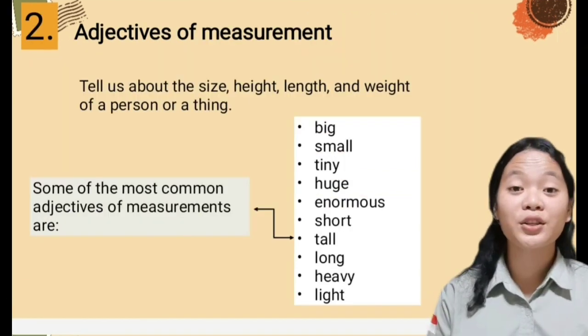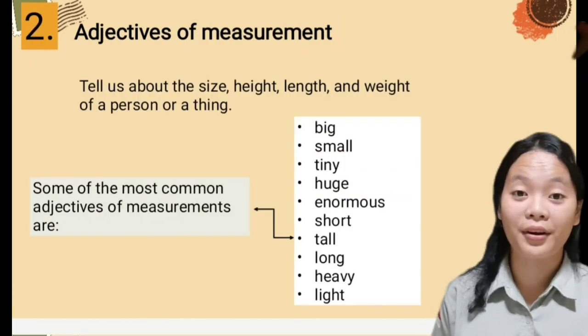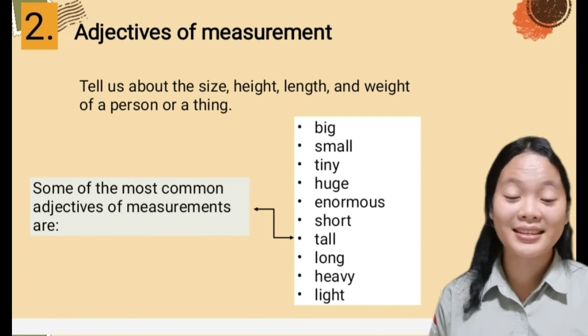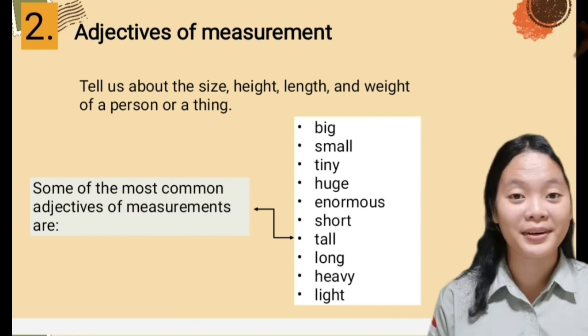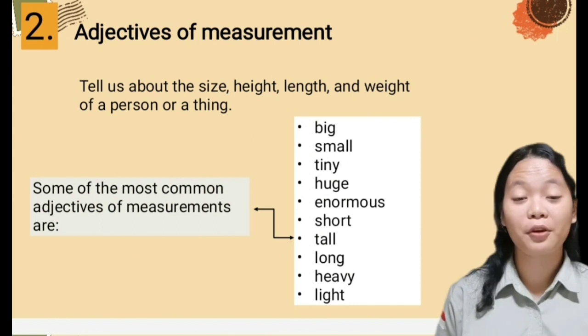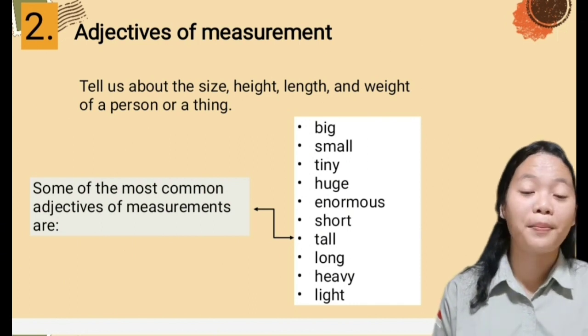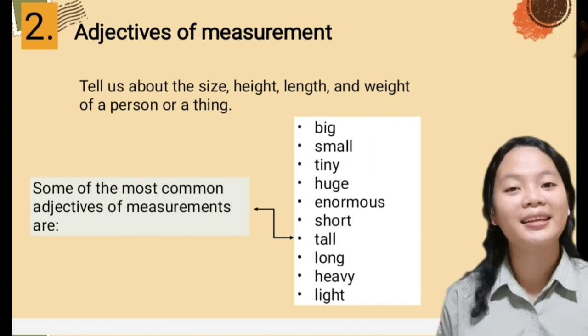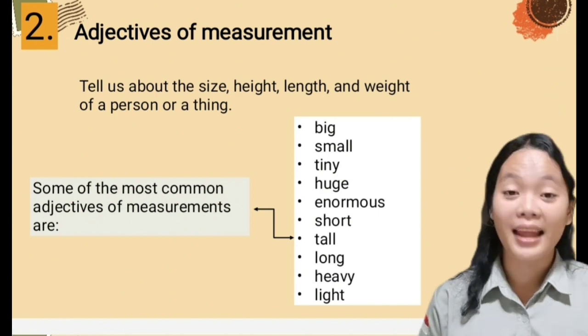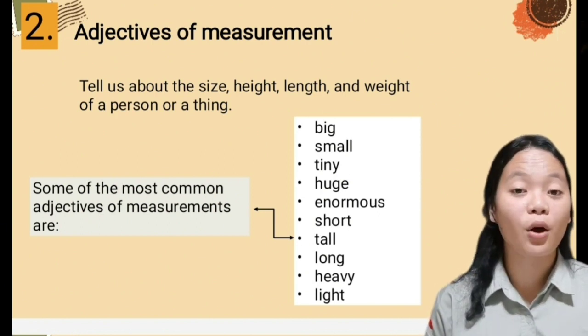Now let's turn to the second type, that is adjectives of measurement. Adjectives of measurement tell us about the size, height, weight, or length of a person or a thing.